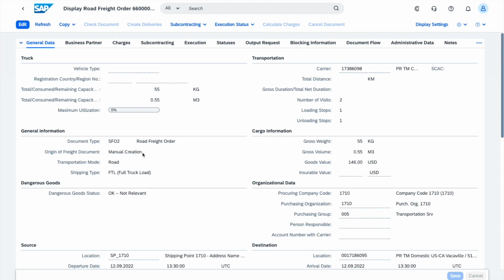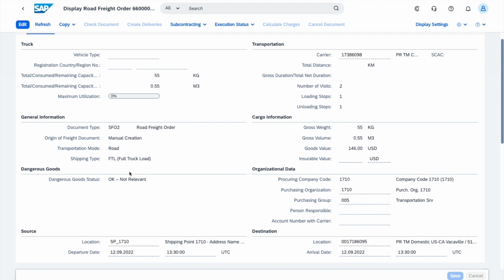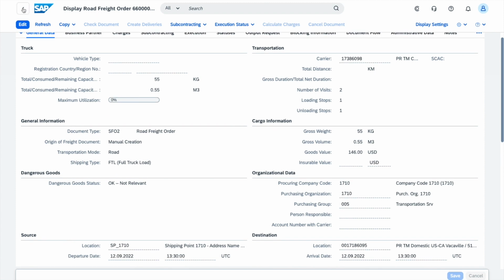Now, as I said, the scenario is that my carrier is now going to provide me via EDI an updated message to tell me that he can no longer perform the pickup at the previously confirmed date. So he's going to send me a revised date and time for the pickup. And then we'll see what influence, what domino effect this is going to have on my operations.